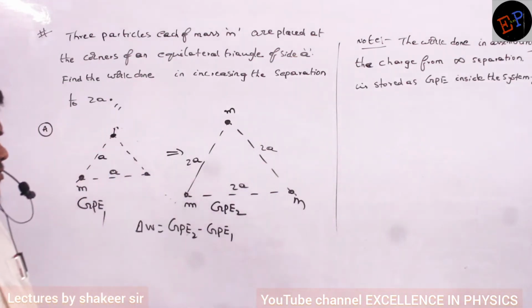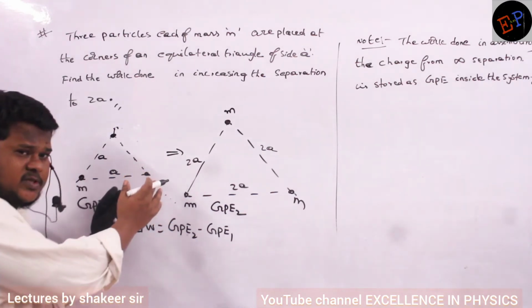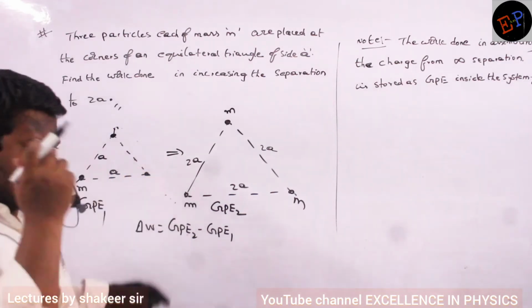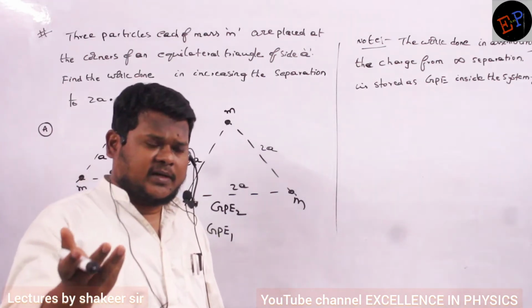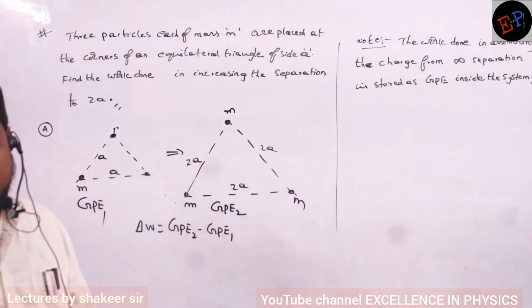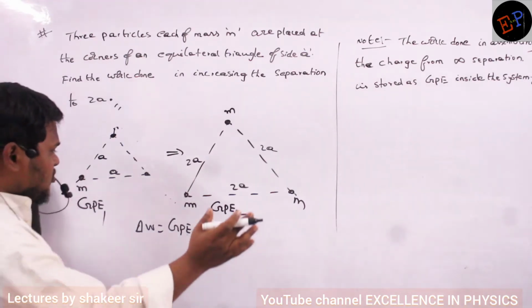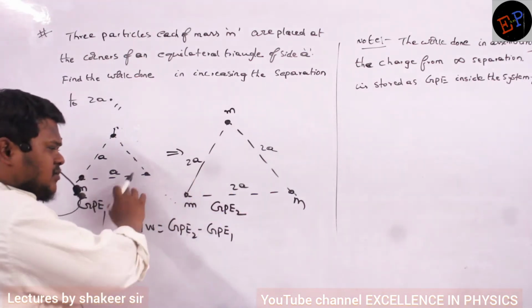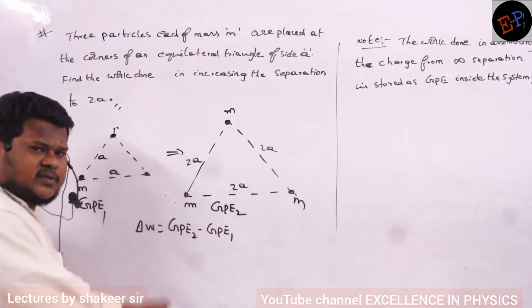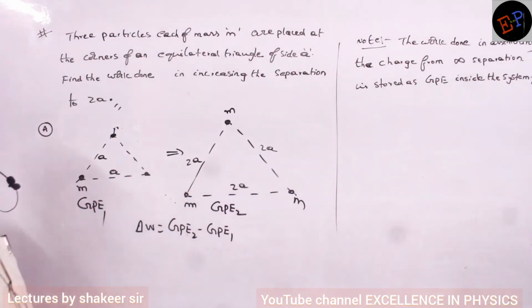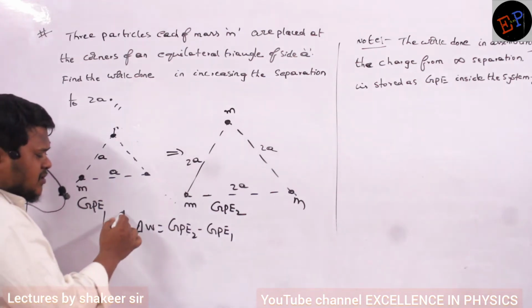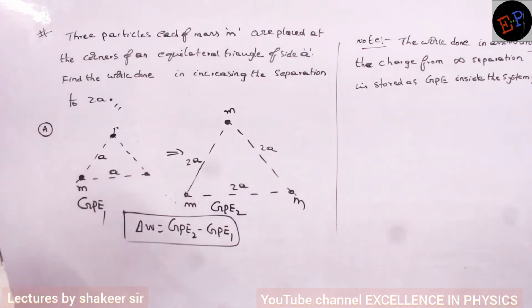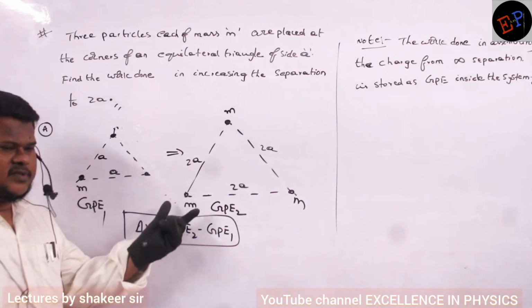Whatever work you have done to assemble them at one position should be converted into another form, because we have the law of conservation of energy. Energy can neither be created nor destroyed; it has to be converted from one form to another. So the work which you do converts into the gravitational potential energy of these masses. So GPE2 minus GPE1 will give the amount of work which I have to do. That's all. Now we know how to calculate gravitational potential energy of a system.